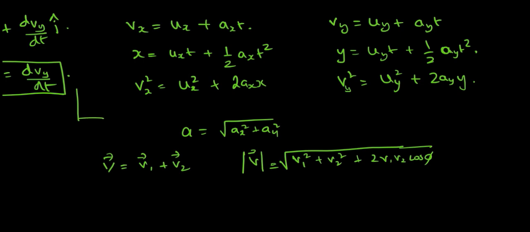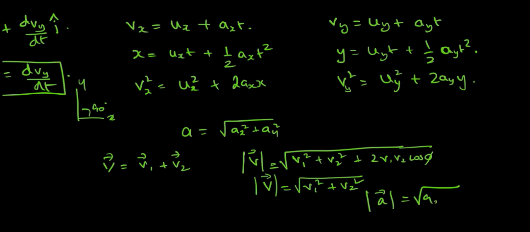Now obviously between the x and y axis the angle is 90 degrees and cos 90 is equal to 0. So hence for the resultant magnitude of the velocity we have v1 square plus v2 square. In the same way for acceleration, the magnitude will be ax square plus ay square.